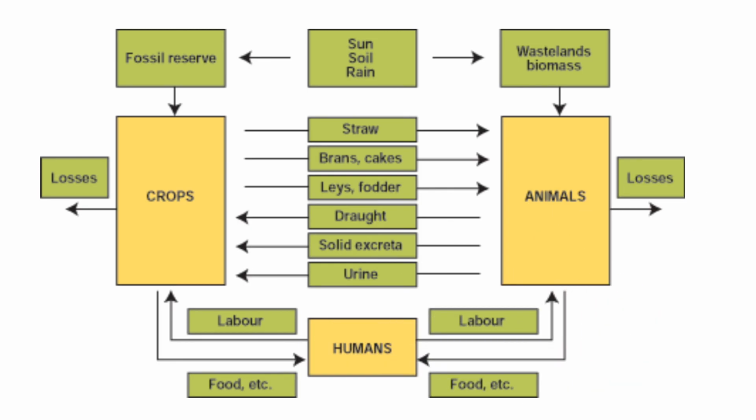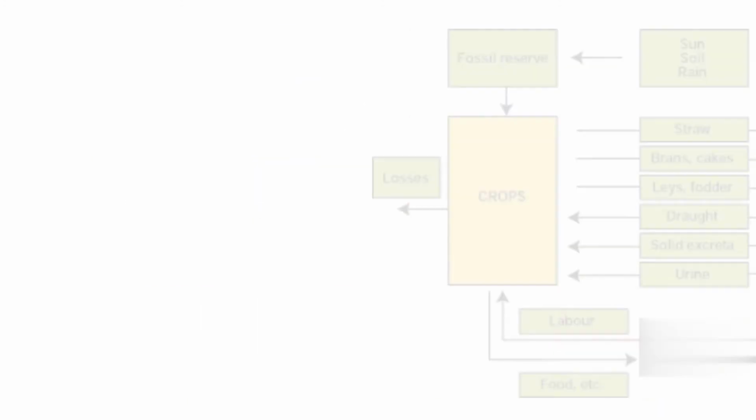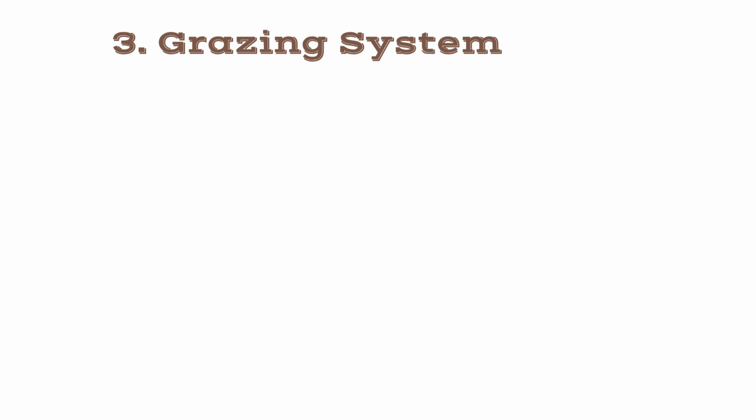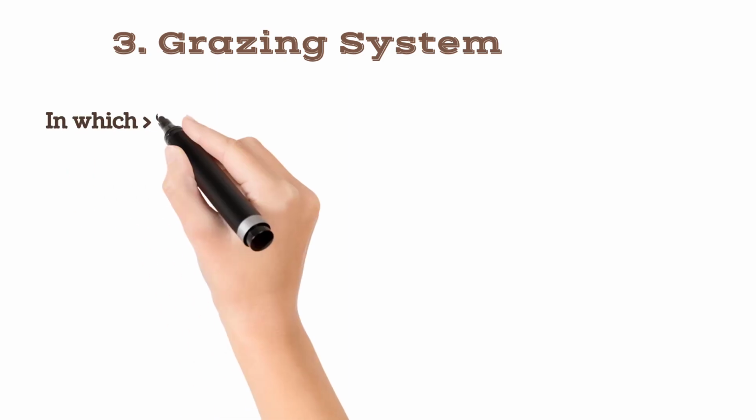You can see in this picture how mixed farming is helpful for smallholders. Taking from one side, humans use labor to grow the animals, while animals produce wastes which are used to grow the crops, and the animal meat is also used as food for humans. This is a cyclic process in which animals and crops, or the agriculture sector, are interrelated. By the way, humans get benefit from both.